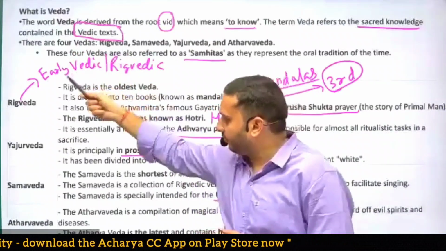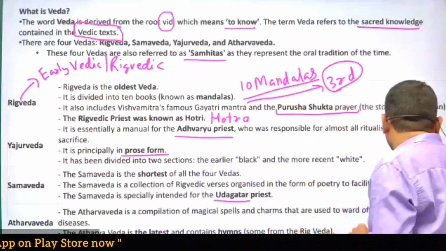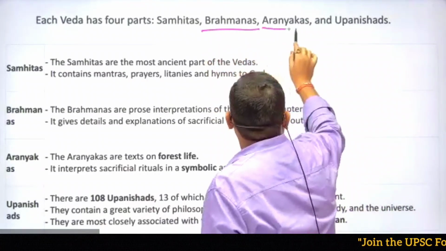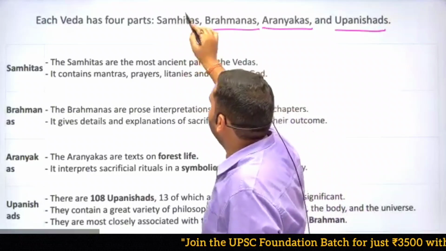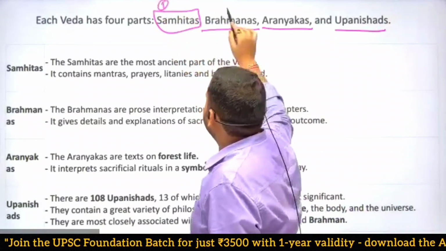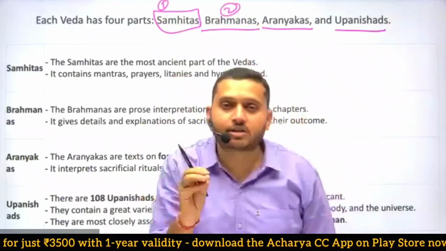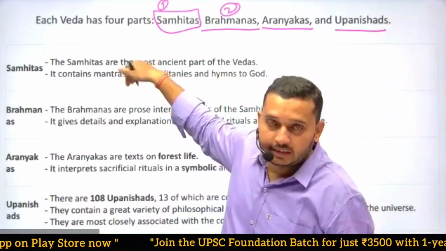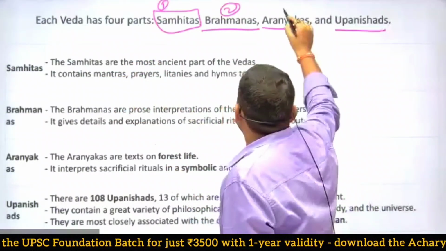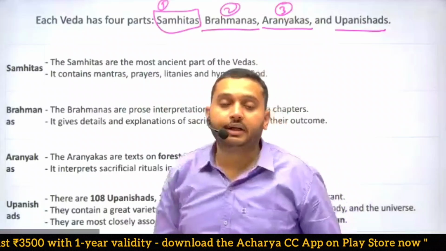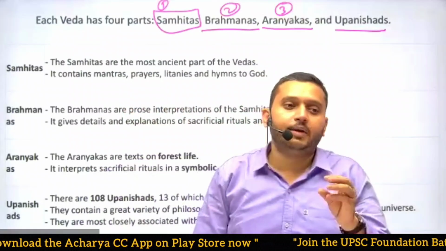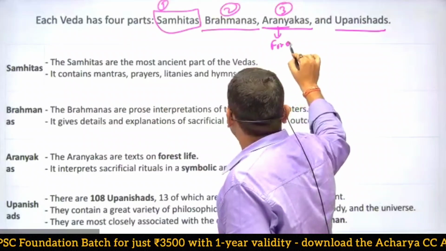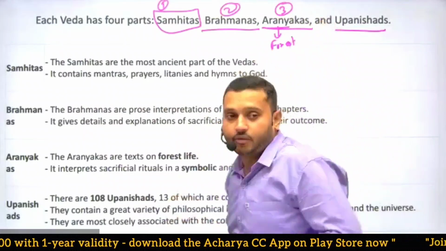Now, as I mentioned the word Vedic text, Vedic text means the four Vedas, and then there are some other books also. These books are Brahmanas, Aranyakas, and Upanishads. First one is Samhita or Veda. Second is Brahmanas. Brahmanas does not mean the caste or the surname Brahman; it is a section of books in the reference of Vedic text. Then third is Aranyakas, the books written in the forest. The literal meaning of Aranya is forest. And the last is Upanishads.